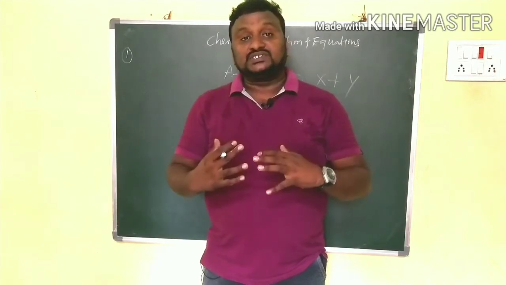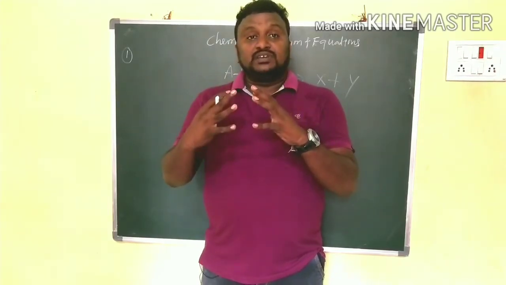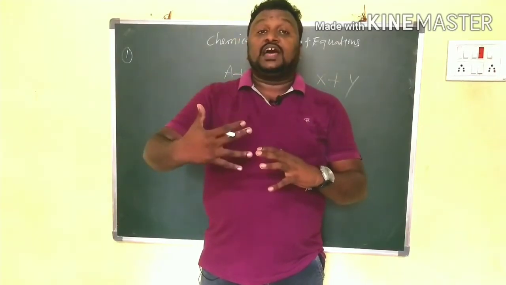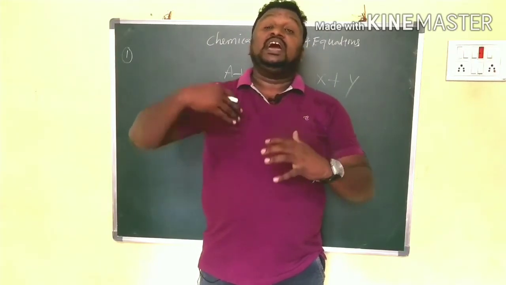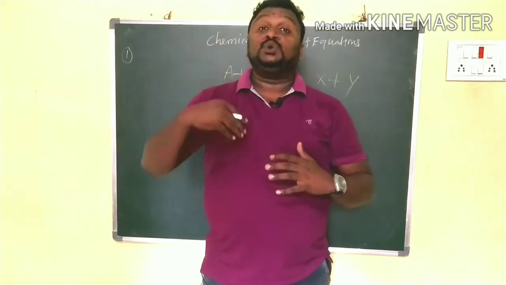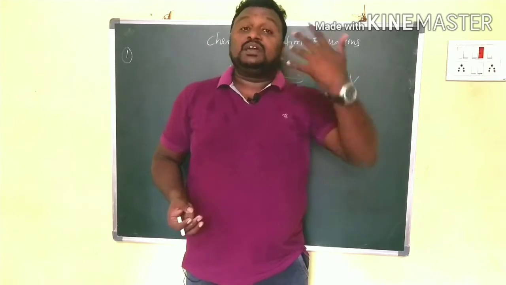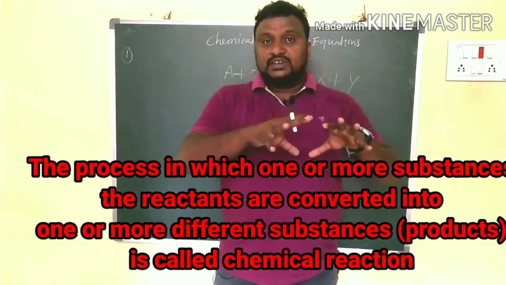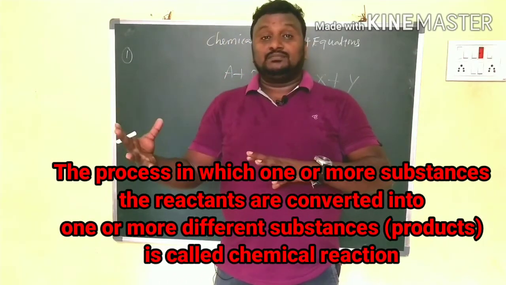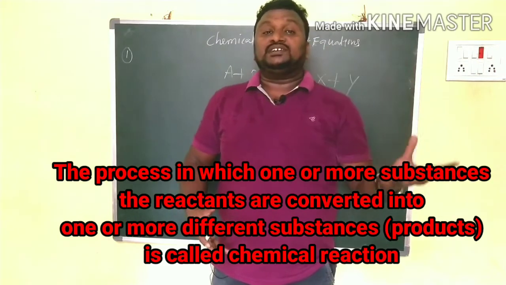In that process, substances change completely, in their composition, into new substances with new properties. That is the chemical reaction.